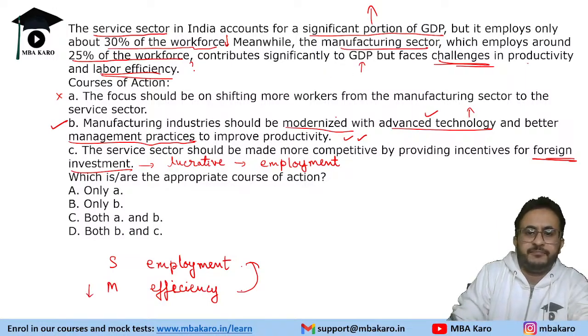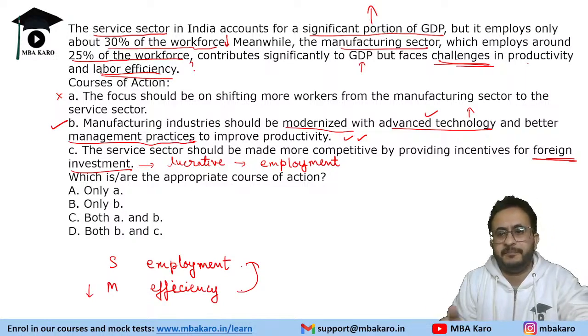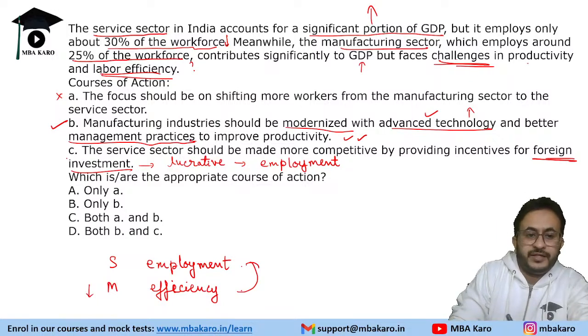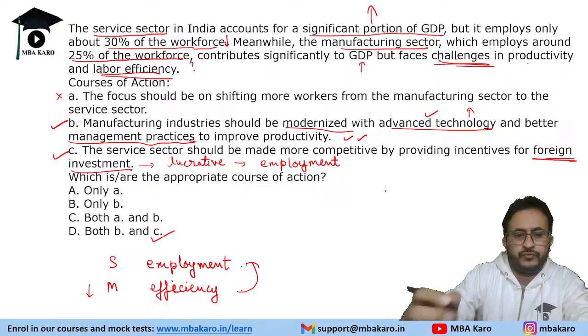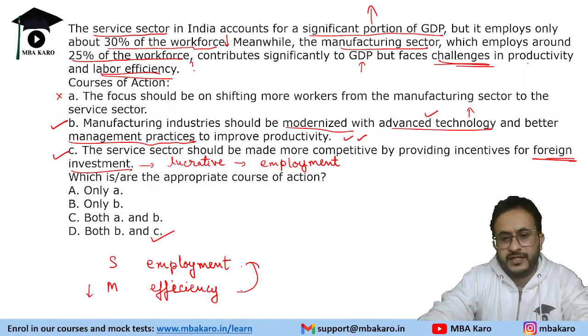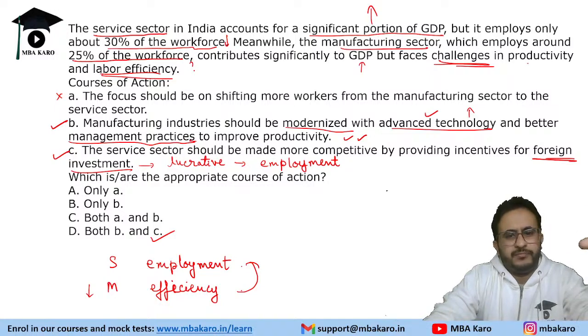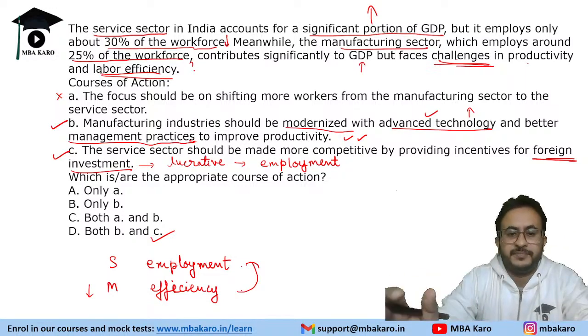If there is foreign investment, it will become more lucrative, and definitely people will get attracted to it. Basically they will build their skill set and all. If there is an industry where people are not getting paid well, fewer people are attracted towards that industry. So this will increase it. So B and C are correct courses of action. You need to think that even if it is doing something positive, it may not be completely solving the issue, but if it is doing something positive towards the issue, that is considered a course of action.